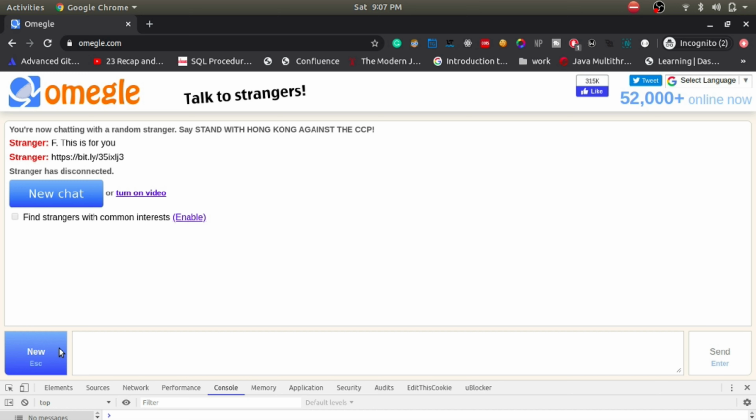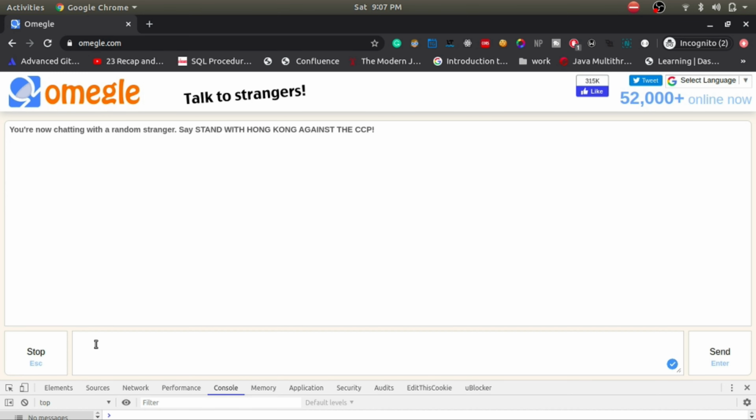Now when I hit this button, it connects me to a completely new person, and it gives me the opportunity to write down gibberish here and then hit this send button, so that it can send whatever I'm writing to this completely different person. Okay, so this is the basic thing, right?